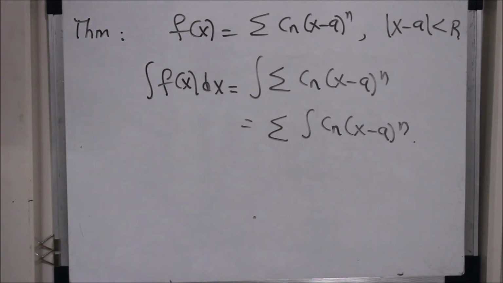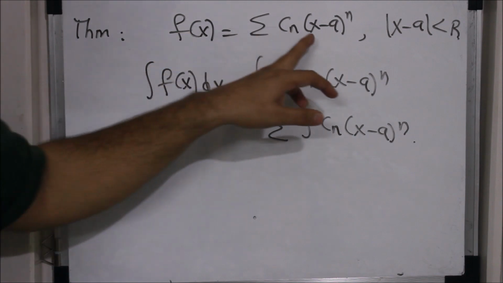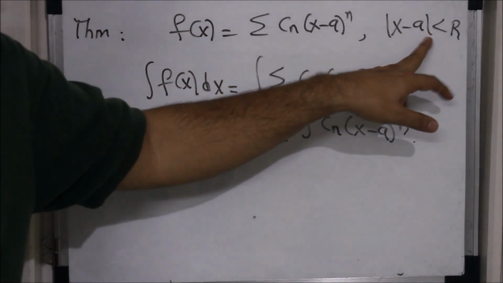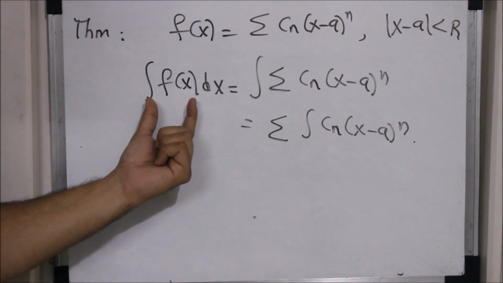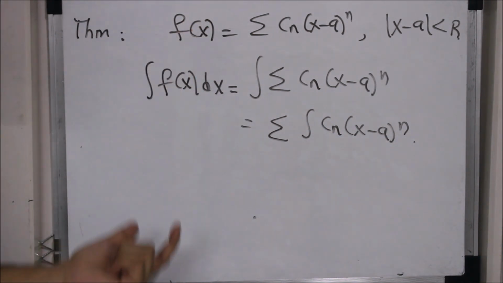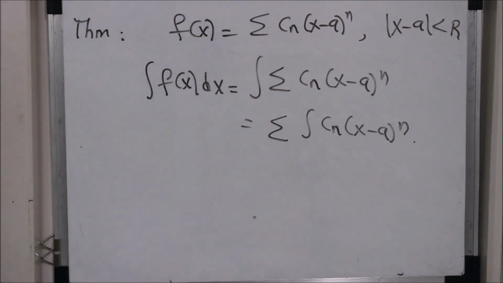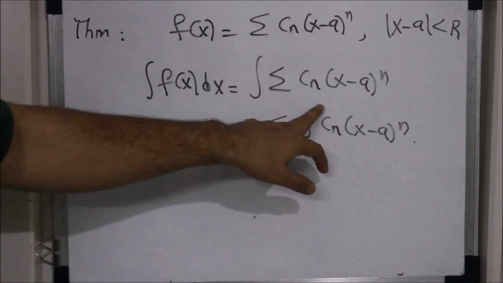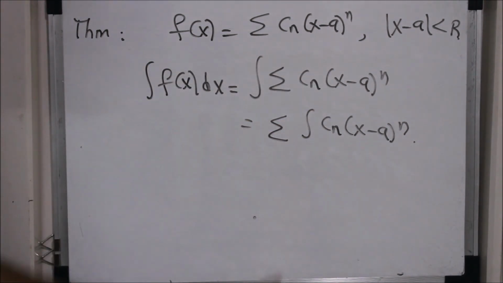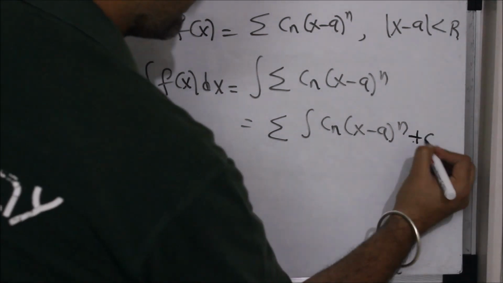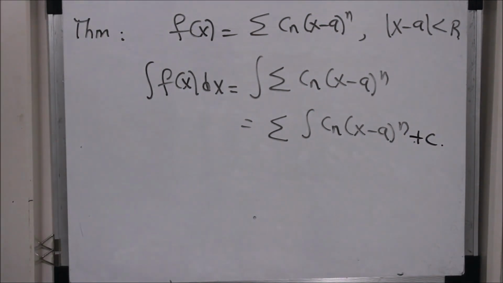But anyways, what I'm interested in is that if you have a function which has a power series representation, then over this interval of convergence you can do the integration of the function. Then the integration of the function will also have a power series representation. Moreover, that representation is not something arbitrary. It is precisely the integration of this power series, and you can integrate term by term, and the same interval of convergence will work. Plus c, since this is an indefinite integral, a constant will come into the picture. So this is what the integration theorem says. Let me take an example.